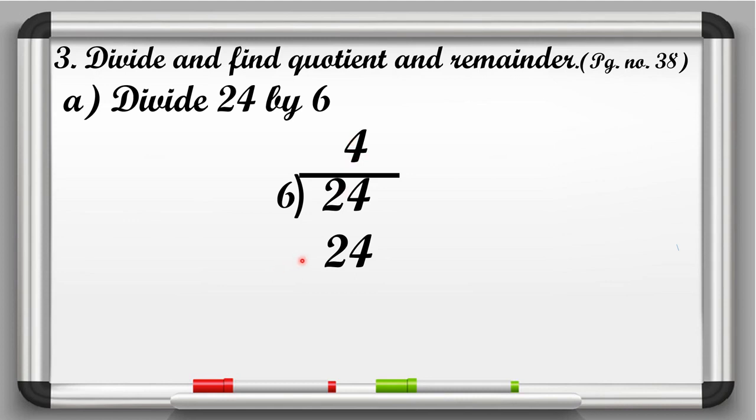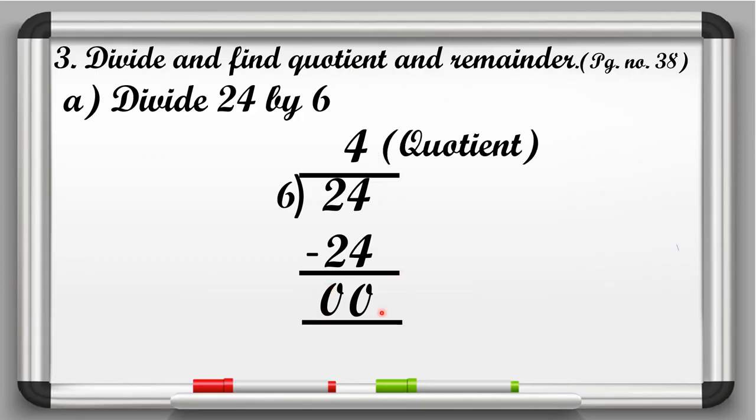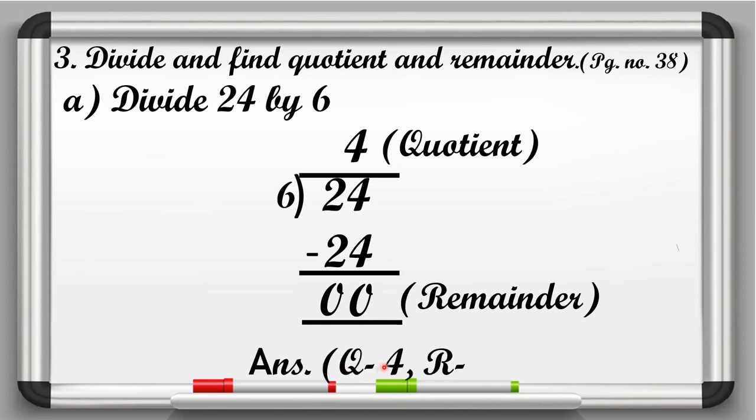Now we have to subtract. So we will put the sign of minus here. Now we will start from our ones place. So 4 minus 4 is equal to 0. So here we will write 0. And at tens place 2 minus 2 is equal to 0. Understood? So now we have to write quotient and remainder. So here quotient is 4, and remainder is 0. Now we have to write its answer like Q is 4 and R is 0.